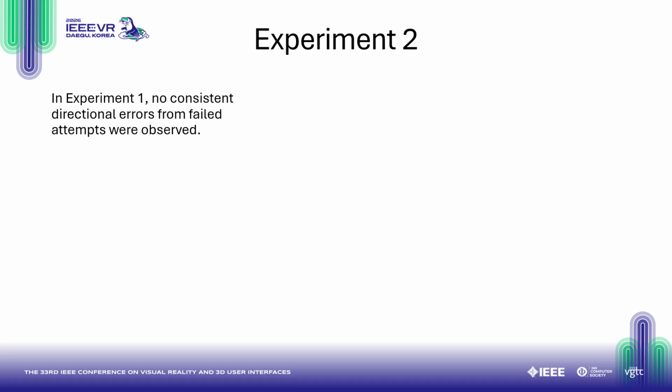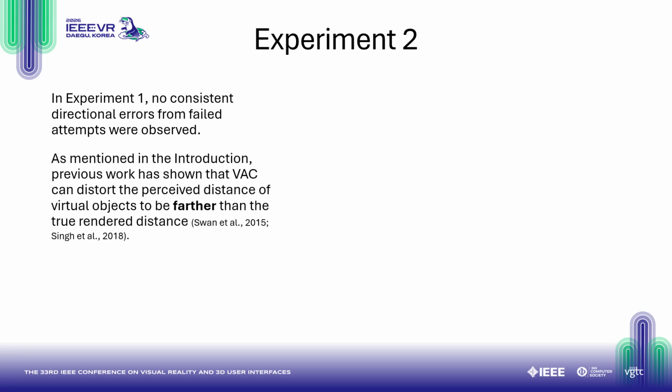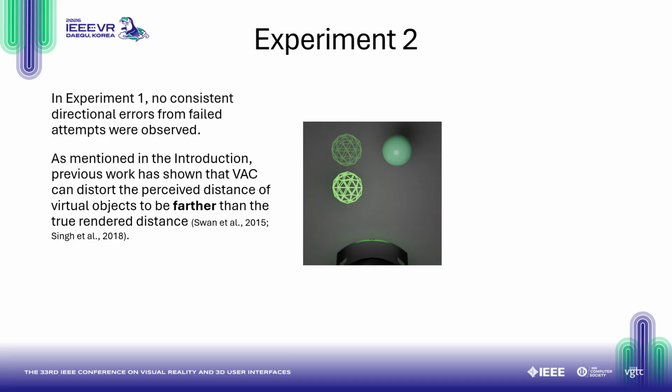The ring placement results from experiment 1 showed no consistent directional errors, and this may have been due to participants trying different strategies over time and attempting to recalibrate. However, as mentioned in the introduction, previous work has shown that VAC can distort the perceived distance of virtual objects to be farther than their true position. This was reflected with a real probe being adjusted farther in order to match that offset.